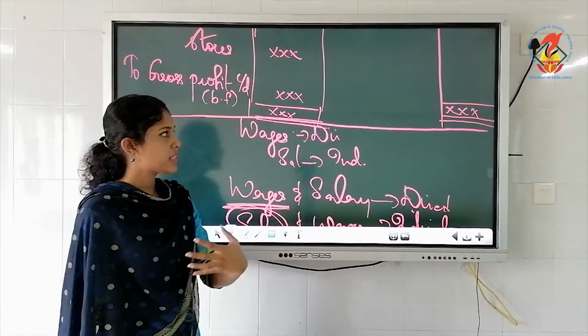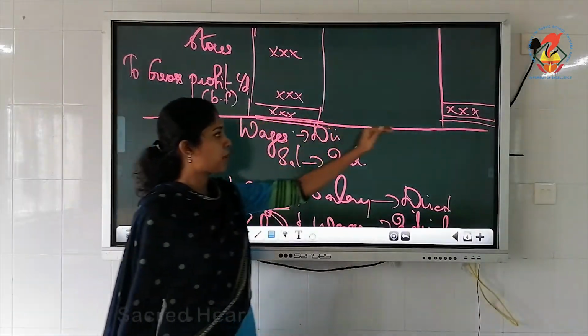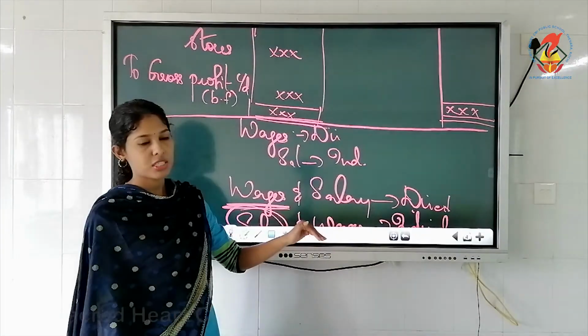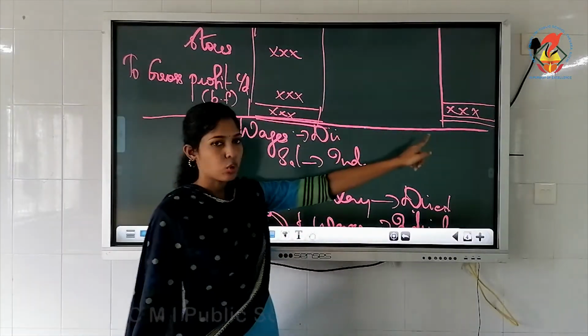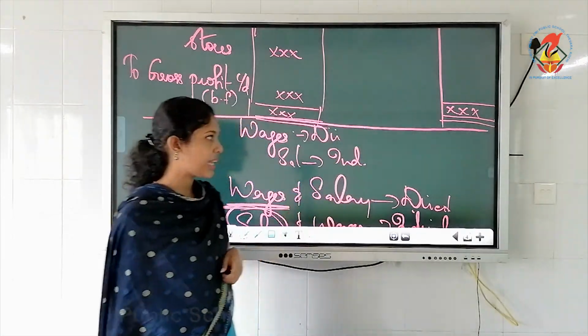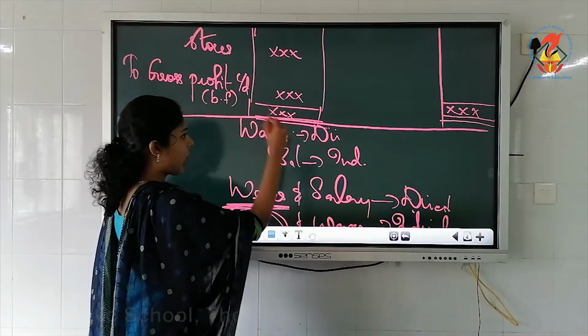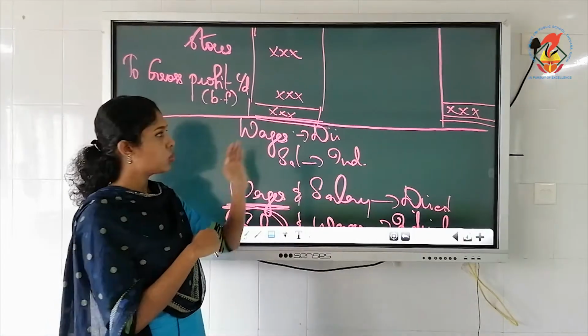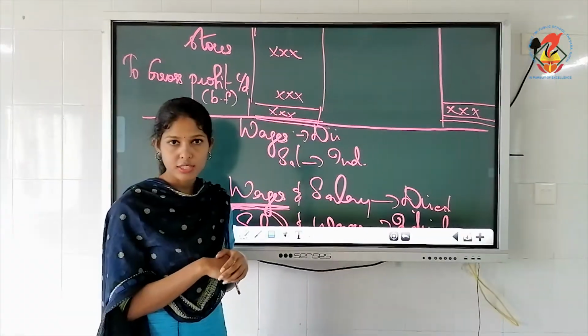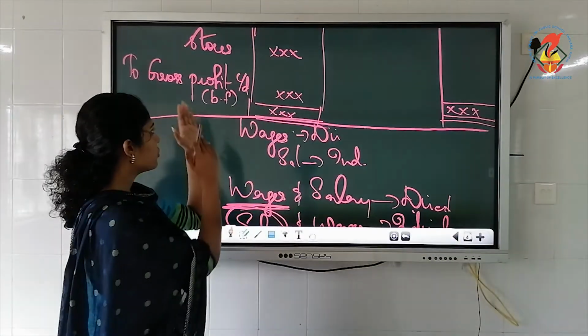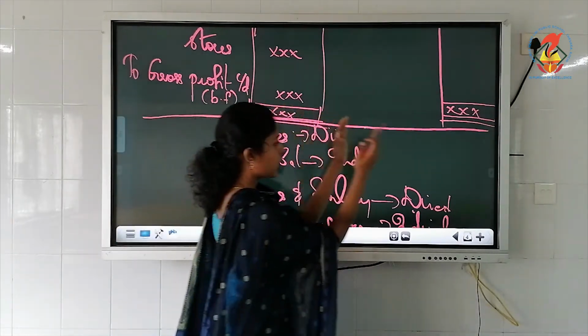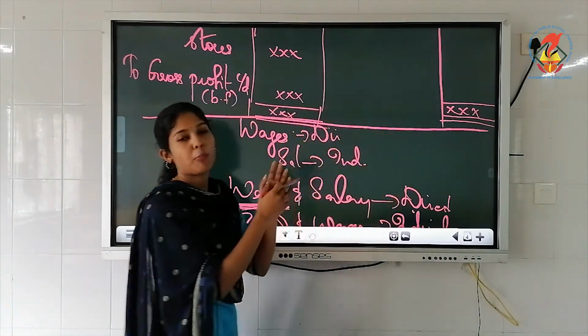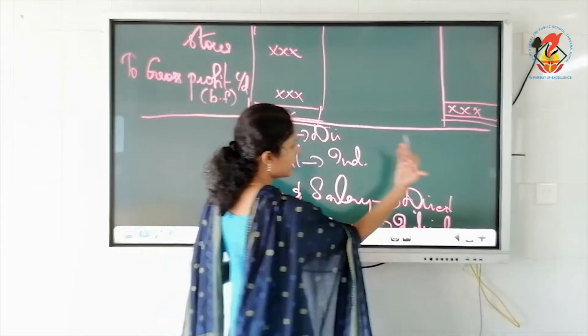While you do a comprehensive question, you don't have to separate trading and profit and loss account. You don't have to draw a line like this. No need to close like that. You can just start from gross profit. Here you have written gross profit carry down. After that, as usual, you have to write the totals. Then what will you do? This gross profit carry down will be taken to the opposite side, that means it will come on the credit side.